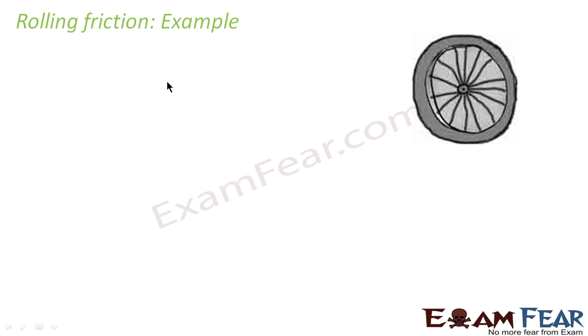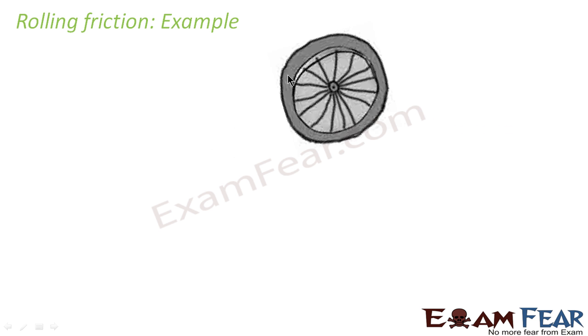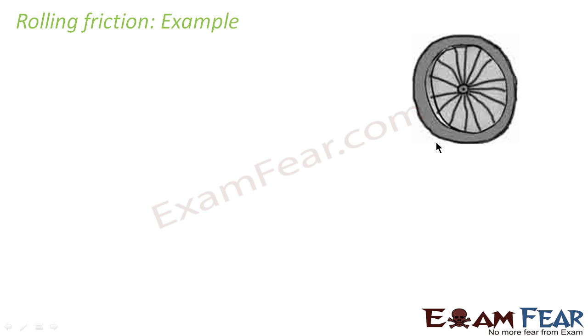Now let us look at certain examples of rolling friction. The most common example is the wheel. The wheels in all your vehicles work with rolling friction, because as you can see here, when the wheel rolls, the point of contact of the wheel with the road keeps changing with time. It changes like this. So here also the rolling friction comes into play.